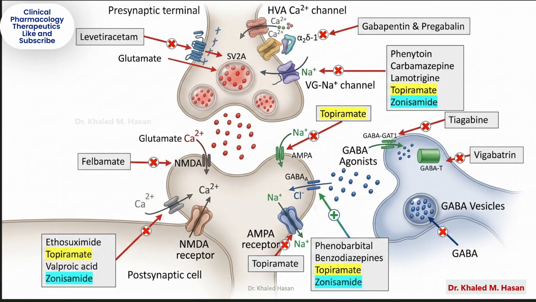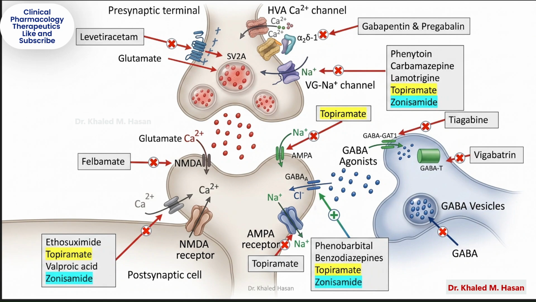Anti-seizure drugs, anti-epileptic drugs. Mechanisms of action explained. Have you ever wondered how anti-seizure medications actually stop seizures inside the brain? In epilepsy, the balance between excitation and inhibition becomes disrupted. Too much excitation, mainly from glutamate, or too little inhibition, mainly from GABA, can trigger abnormal electrical activity.